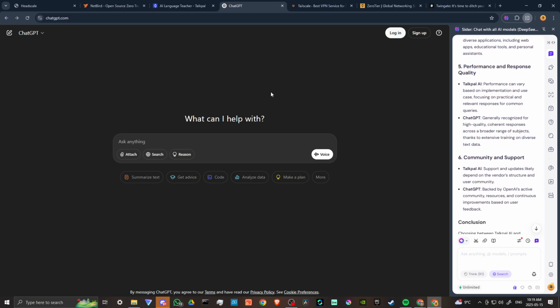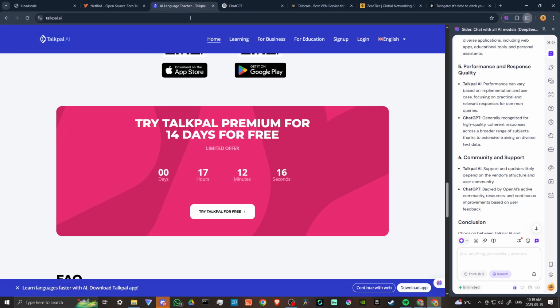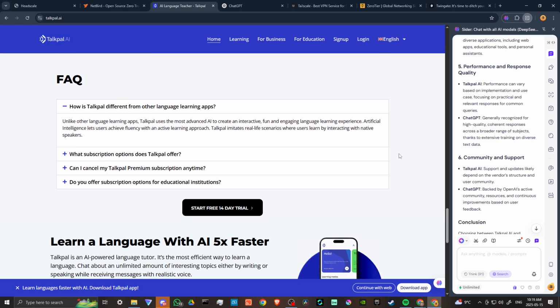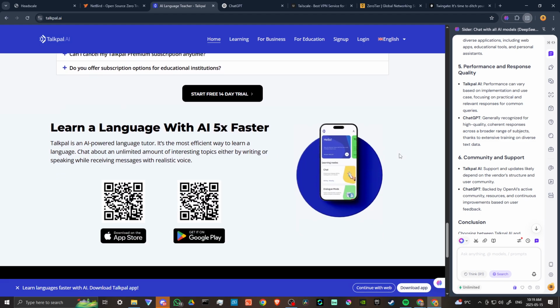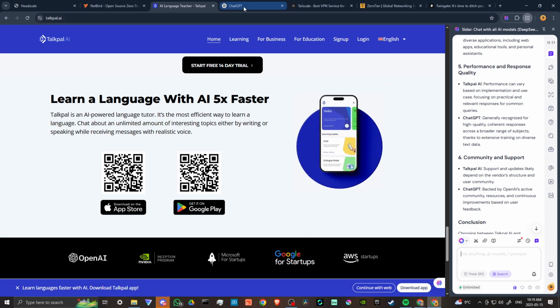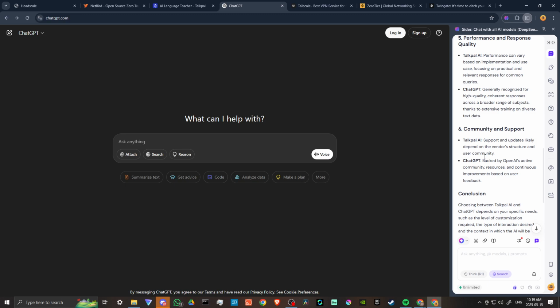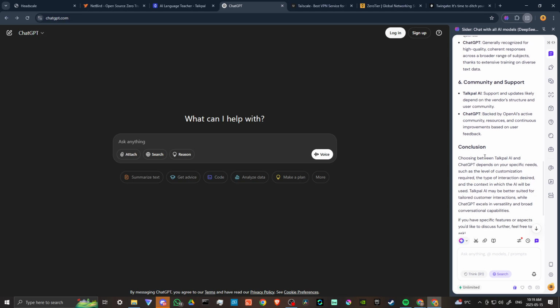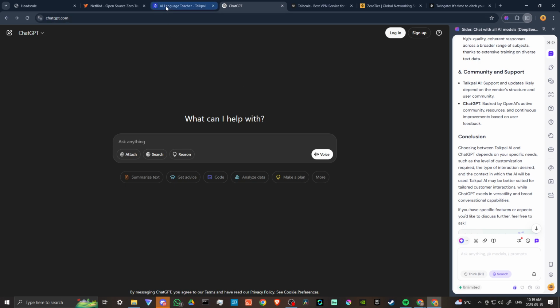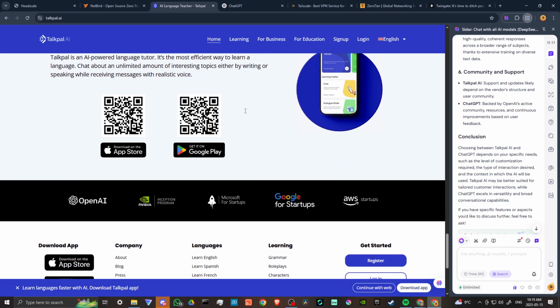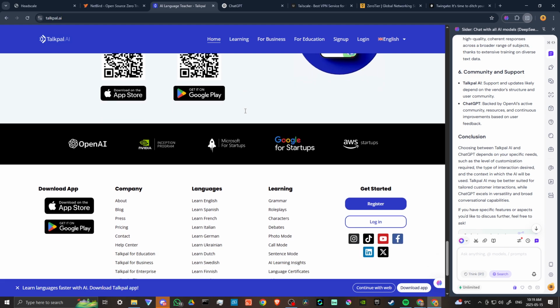Talkpal AI's performance can vary based on implementation and use case, focusing on practical and relevant responses for common queries, where ChatGPT is generally recognized for high-quality, coherent responses across a broader range of subjects, thanks to extensive training on diverse text data. Talkpal AI support and updates likely depend on the vendor's structure and user community, and ChatGPT is backed by OpenAI's active community resources and continuous improvement based on user feedback.